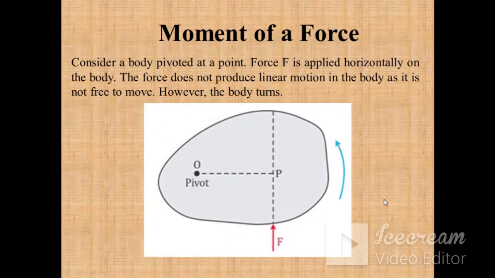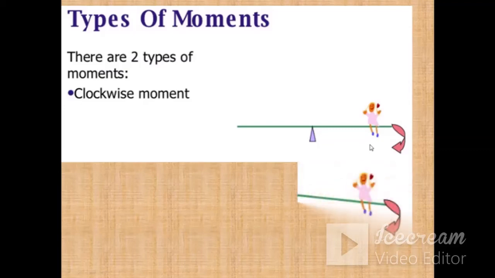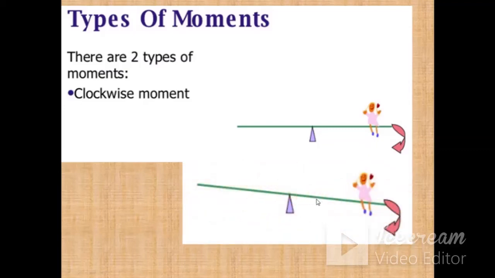So moment of force, whenever you apply a force at a perpendicular distance from the pivot, in that case the body will start rotating and it will not produce the linear motion. When we talk about the moments, there are two types of moment. First is clockwise moment. Suppose this is the pivot and force is applying in this direction. What happens? This bar will rotate in this clockwise direction.